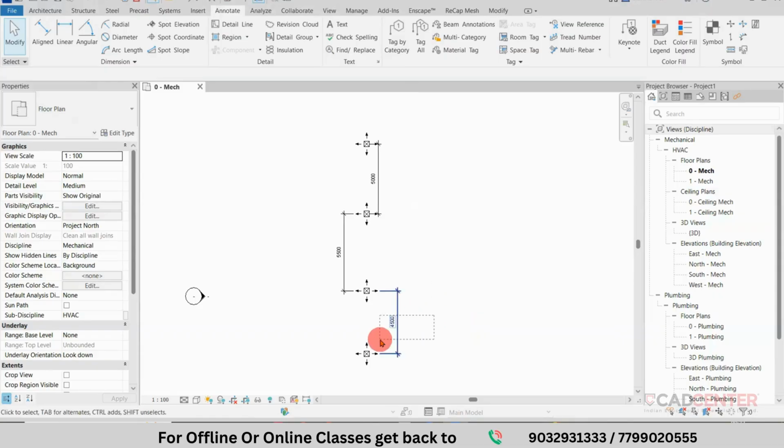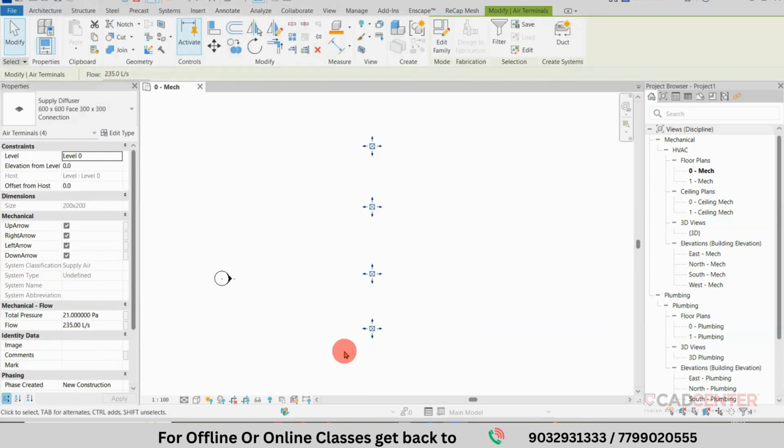Next, if you want to prepare the duct from this place, before that, first select all the air terminals. At what height are you placing them? By default, it is at level 0, but it should be above the door height. So I am providing 8 feet, or you can mention 2500. Pick this value and change it to 2500 mm. Click on Apply. Now all objects move to 2500.